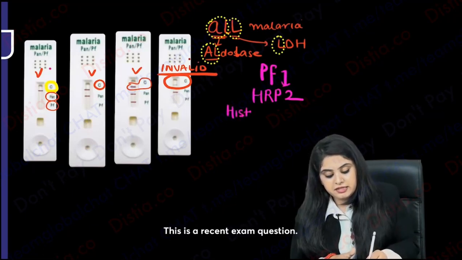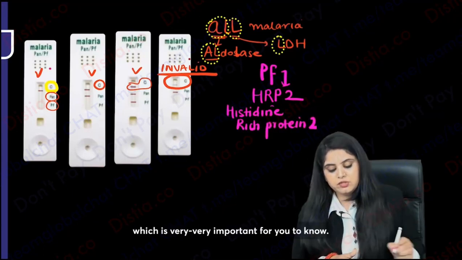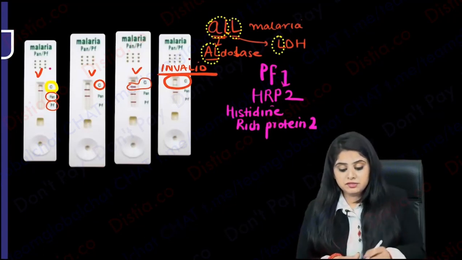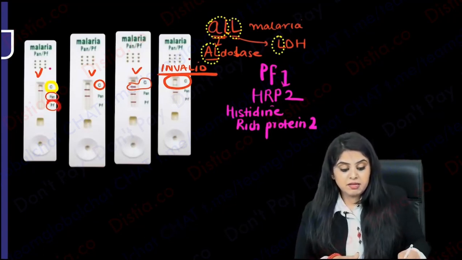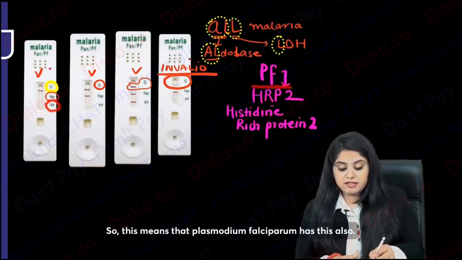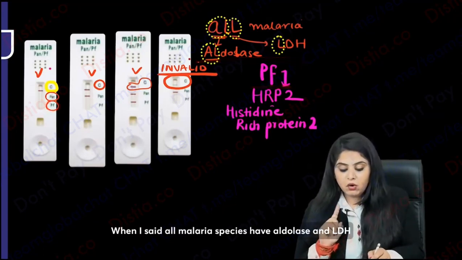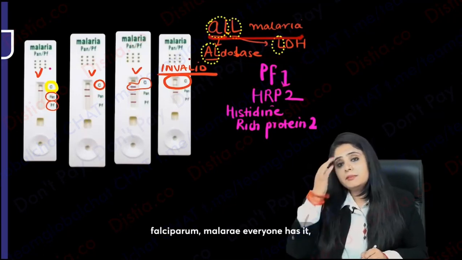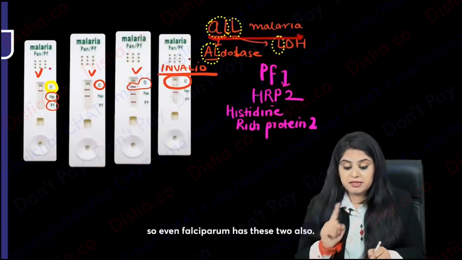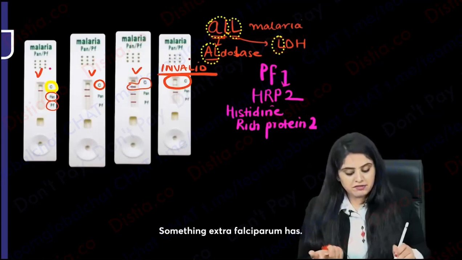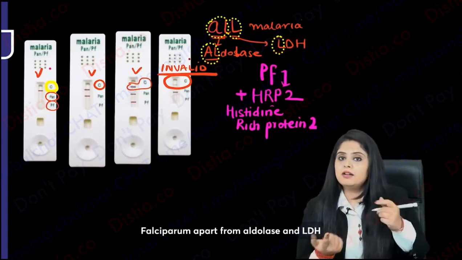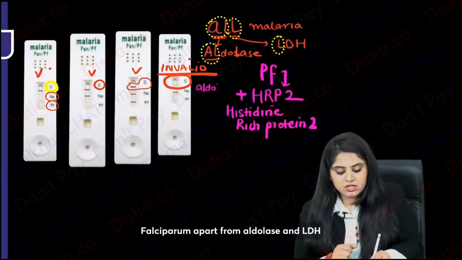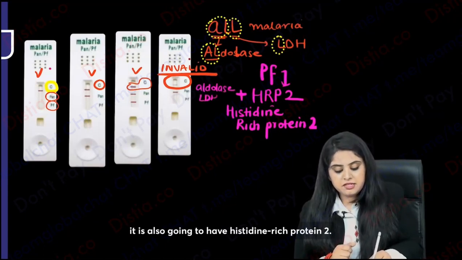This is a recent exam question. Only Plasmodium falciparum has histidine-rich protein 2, which is very, very important for you to know. So this means that I can pick up Plasmodium falciparum. When I said all malaria species have aldolase and LDH, it means vivax, ovale, falciparum, malariae, everyone has it. So even falciparum has these two also. Something extra falciparum has: apart from aldolase and LDH, it is also going to have histidine-rich protein 2.